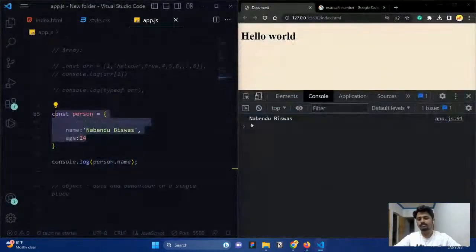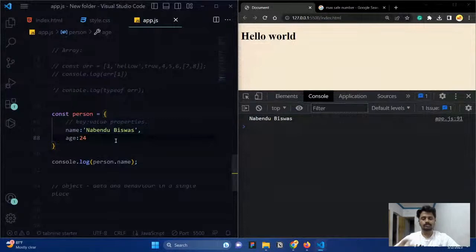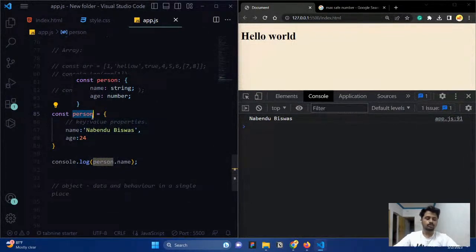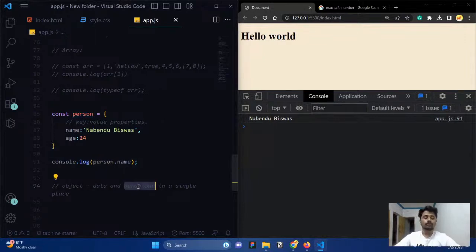With the help of this, all the information, the data about this person, is inside that particular object. Whenever you want, you can just go and get it here. That's why we are using objects. And not only that, we can also store the behavior for that object inside an object. What is meant by a behavior? Let me see that.